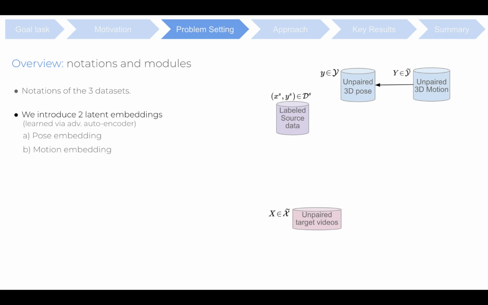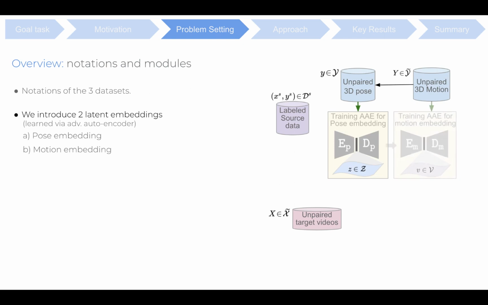Following this, we introduce two latent embeddings, that is, pose embedding and motion embedding. Here the pose embedding Z is realized as the latent embedding of an adversarial autoencoder which is trained on the unpaired 3D poses Y. Next, the motion embedding V is learned as the latent embedding of a recurrent autoencoder that operates on the sequence of pose embeddings.